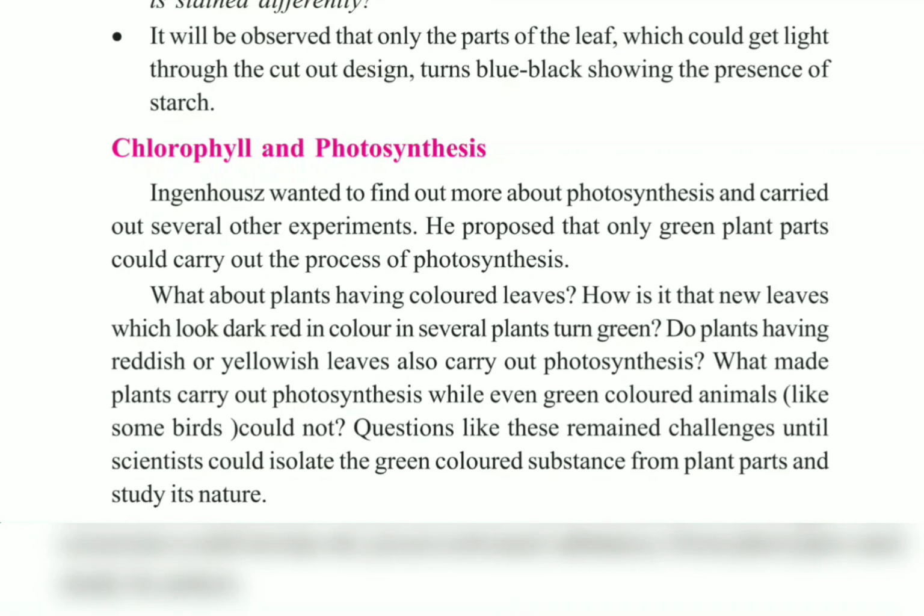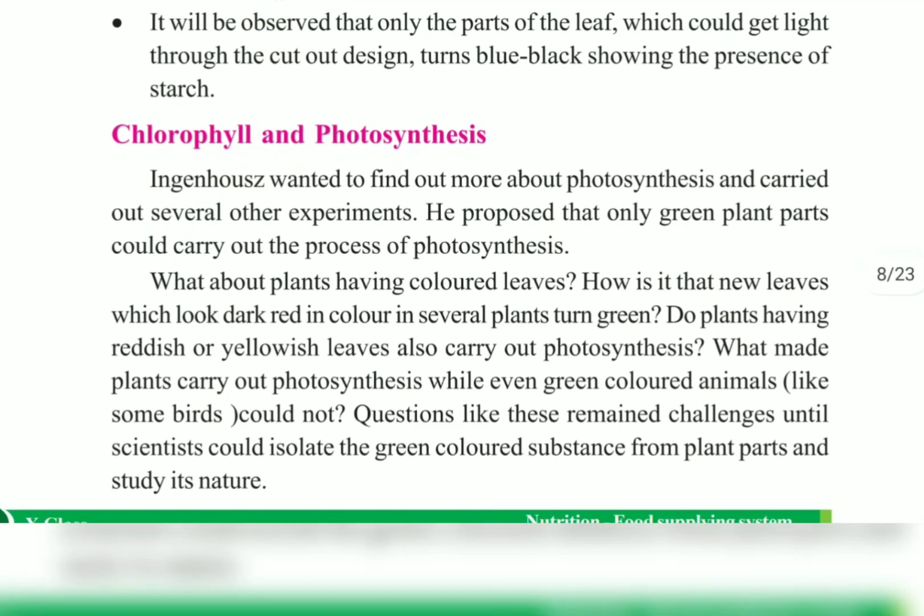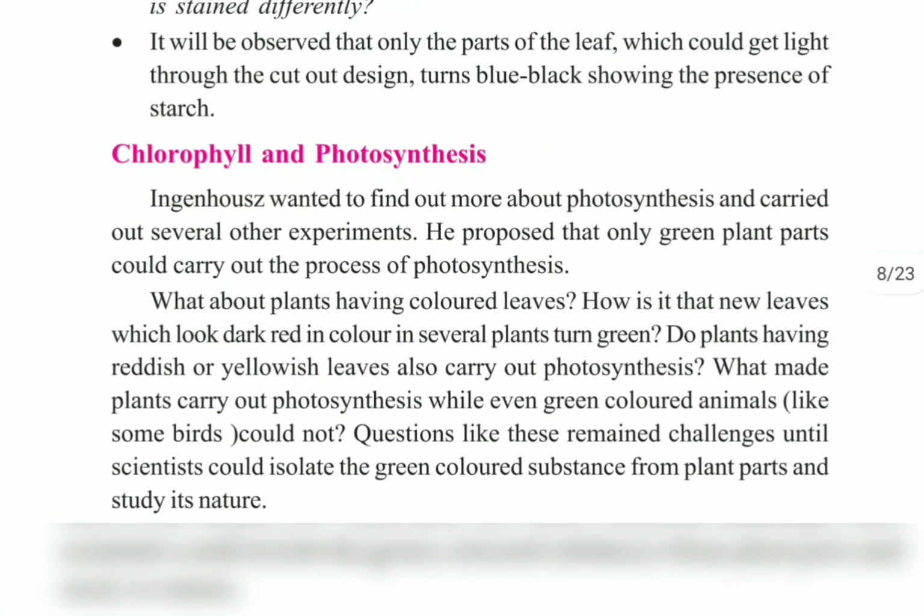What about those plants which produce red colored leaves? Or what about those plants which produce yellow colored leaves during the autumn season? Do they also perform photosynthesis? And what about the green colored animals? There are certain birds and certain animals which are green in color. Do they also perform photosynthesis? So these questions remained unanswered by Ingenhousz.